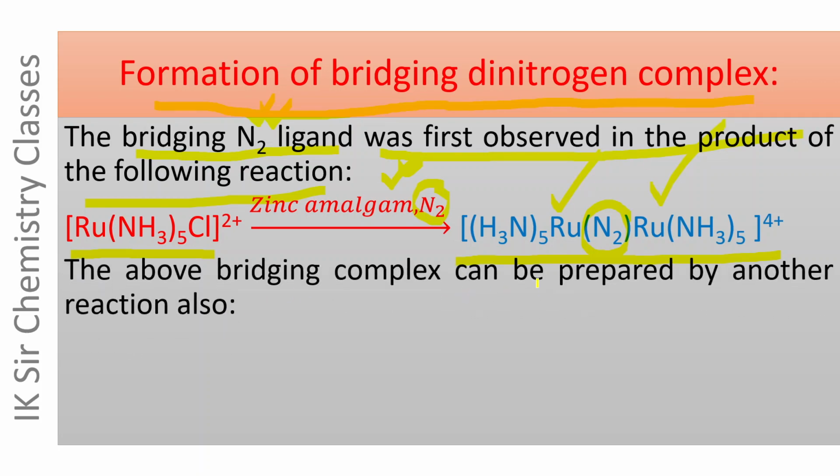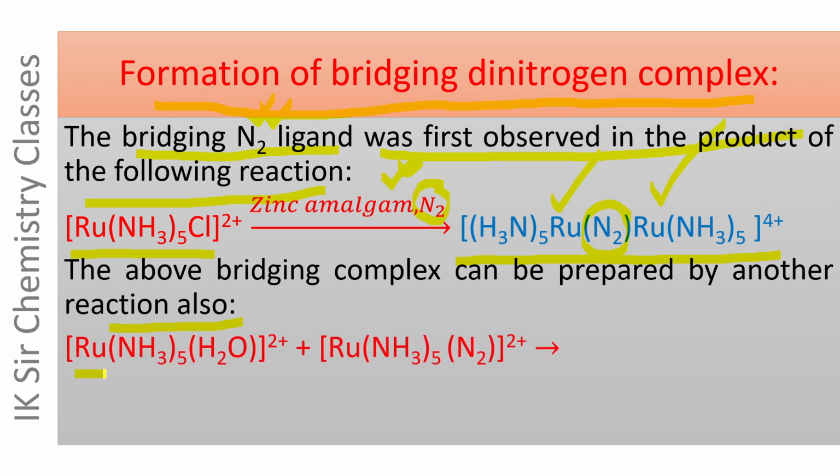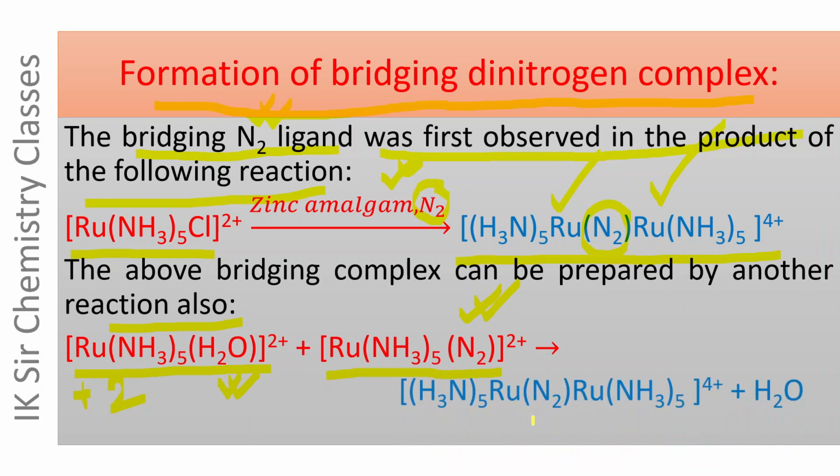The above bridging complex can be prepared by another method also. When [Ru(NH3)5(H2O)]2+ is treated with this dinitrogen complex, the H2O molecule comes out from the coordination sphere of ruthenium 2+, and this coordinated N2 molecule also becomes coordinated to this ruthenium atom, forming a bridged complex in which the N2 molecule acts as a bridging ligand.